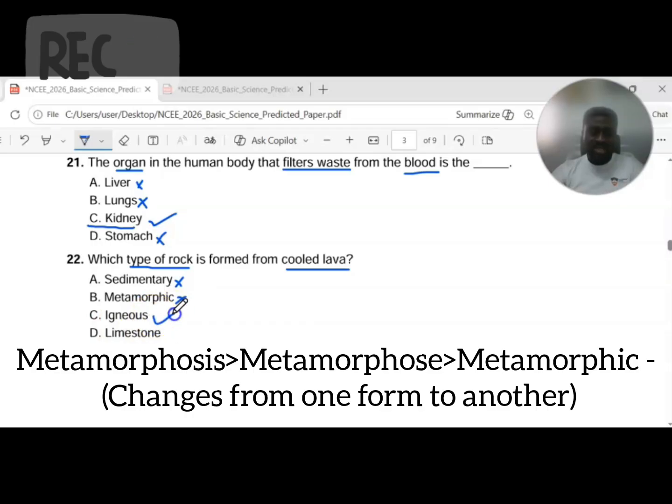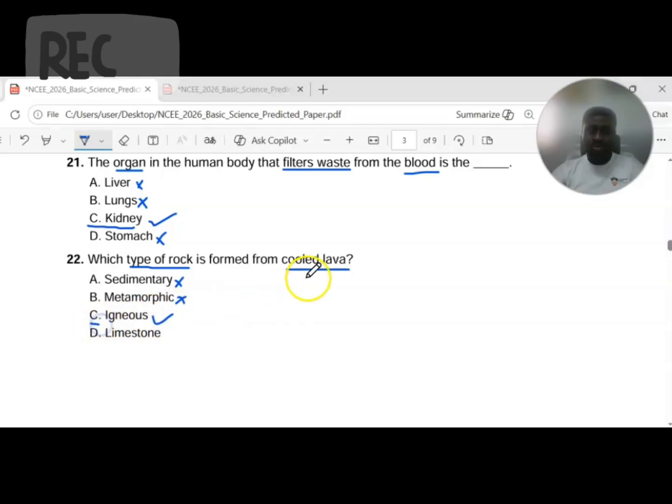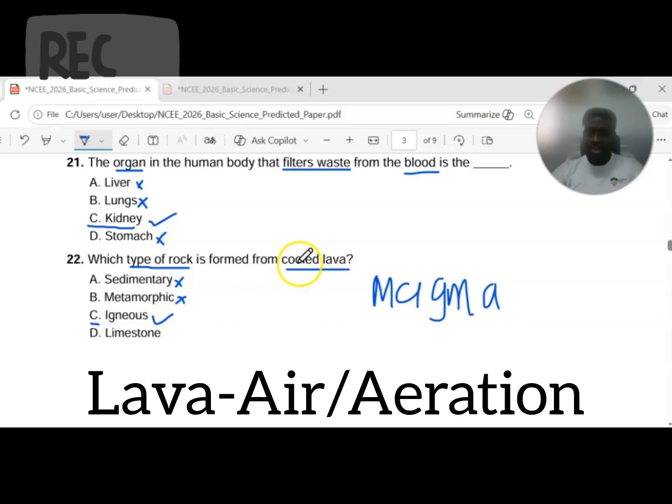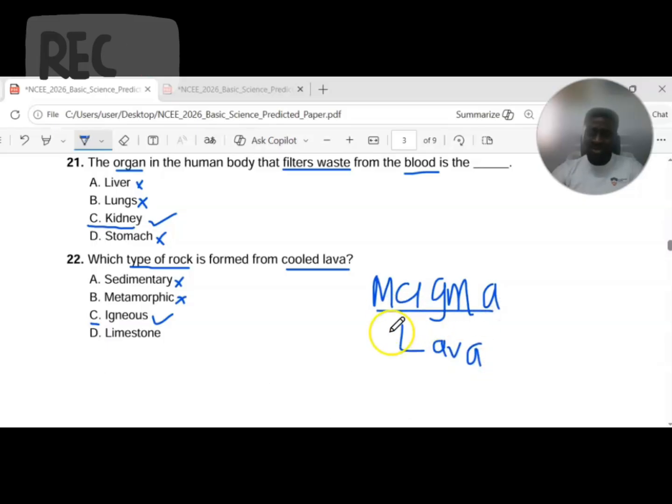Igneous rock is the correct answer here because that is the rock that is formed when magma forces its way to the surface of the earth and the lava is now cooled. When it is still under the earth crust in its molten state, it is called magma. When it forces its way to the surface of the earth and gets deposited, then over time cools off due to the effect of air or aeration, it is now called lava. In that state, it's called lava. So that's the difference. Magma is retained under the earth crust, finds its way to the surface of the earth, and you call it lava.